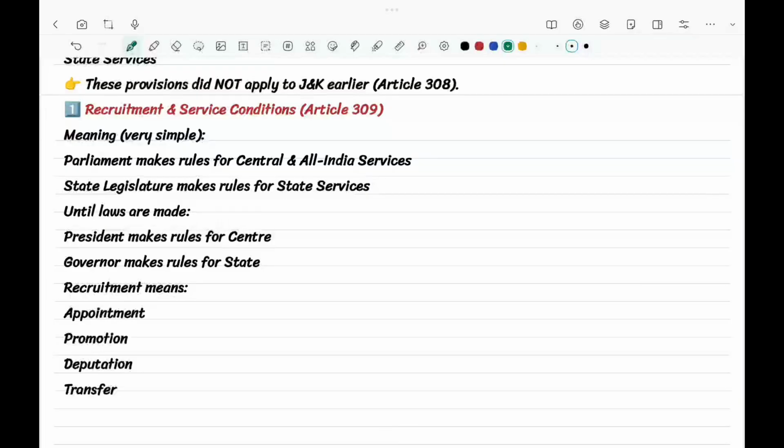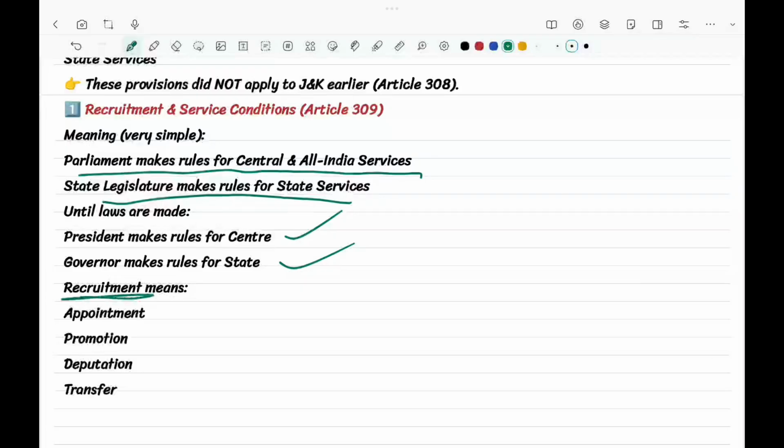It is very simple. Parliament makes rules for the center and All India services, and the state legislature makes rules for state services. Here the President makes rules for the center, and the Governor makes them for the state.